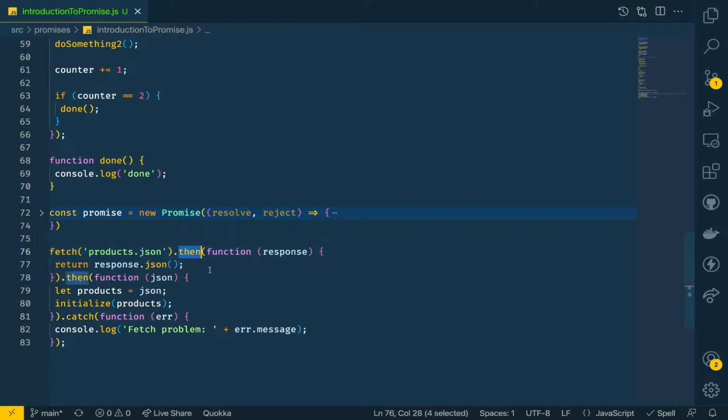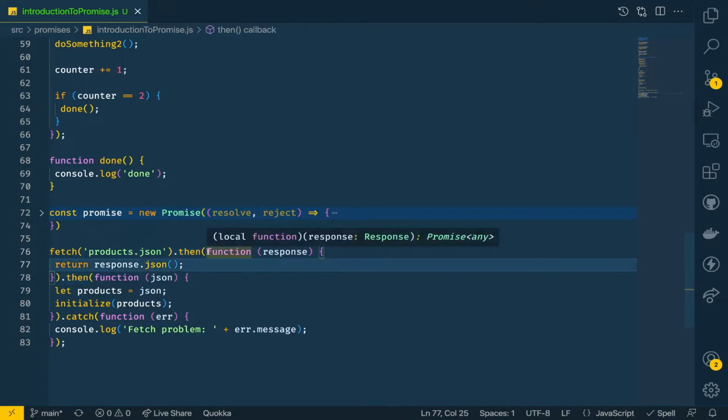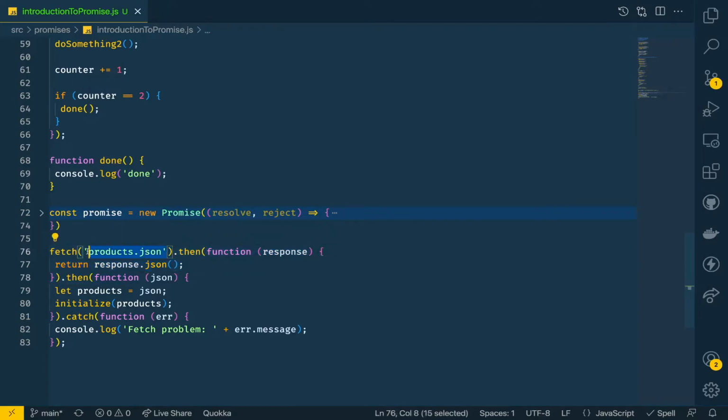we are writing then, because for resolving a promise, we need to have a then, or we need to have the async await construct, which we are going to see later on. So we know that fetch or any function which returns a promise, we need to join it with the then, and then it will take a callback, and it will run only when this promise is resolved. Resolved means it is fulfilled, means it is done.